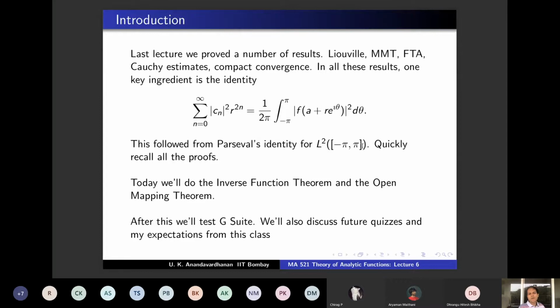I'm not really looking for a complete answer in these quizzes. This is just to make sure that you are focusing on the class and you are trying to answer what I'm really testing out. All the details are not important. Google Forms or Moodle is another possibility, but I prefer Google Forms. First time always you will find some difficulty, but we will iron it out today in the break when we actually test it out on G Suite. Whatever opinions you have, do say. We will come to a uniform decision. But let's discuss after the lecture.